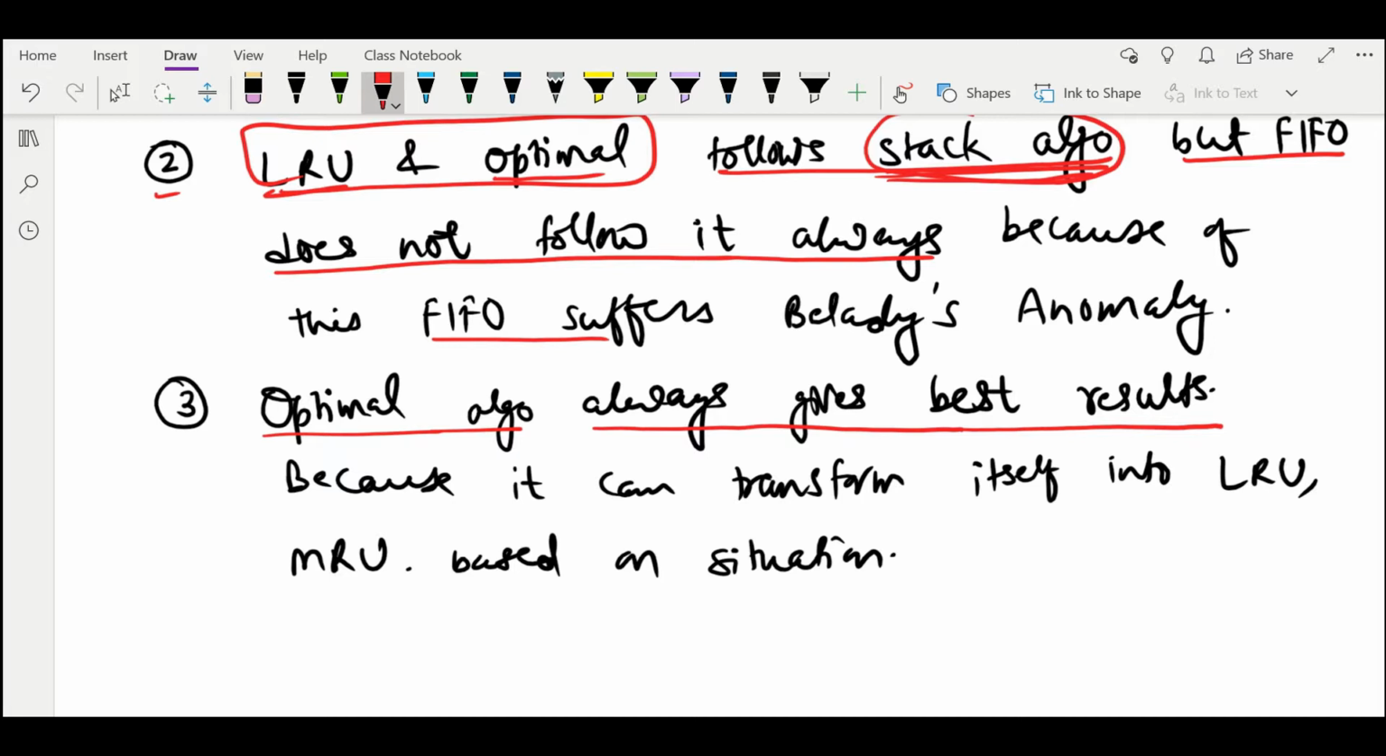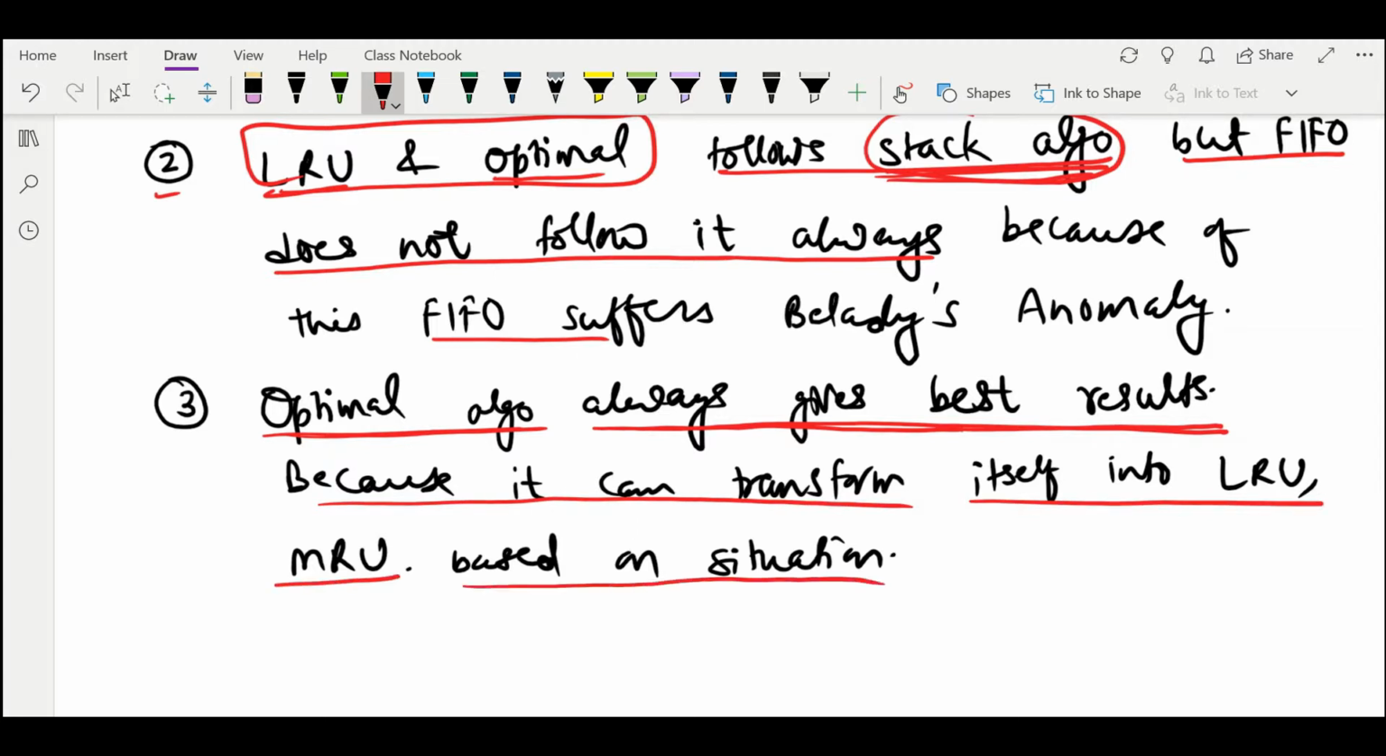So the optimal algorithm will always give the best result because it transforms itself into LRU or most recently used based on the situation. As the situation arises dynamically, it can adapt or transform itself into LRU or MRU. So that's all in page replacement algorithms.